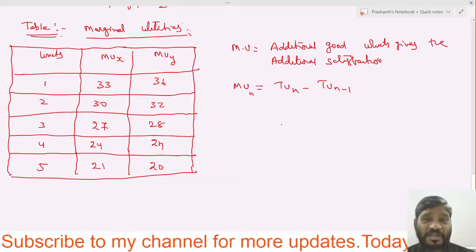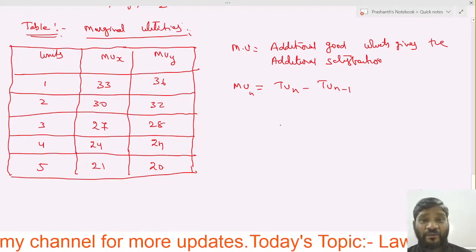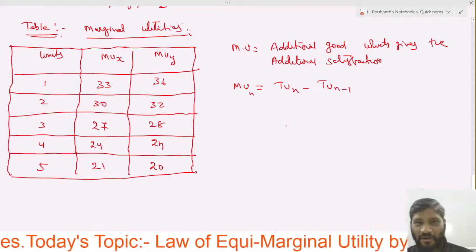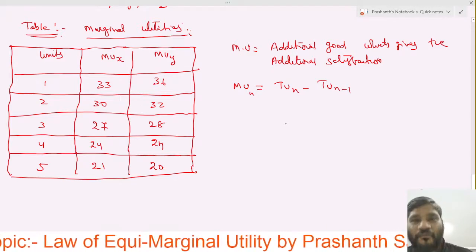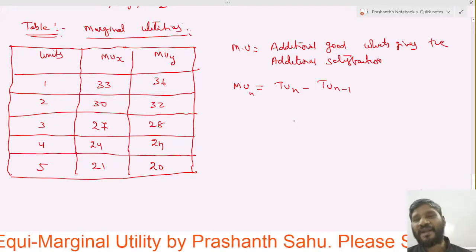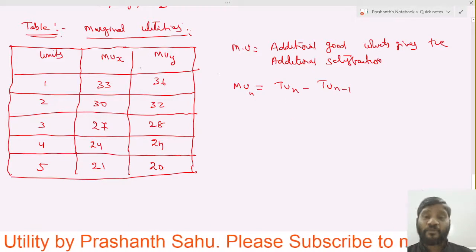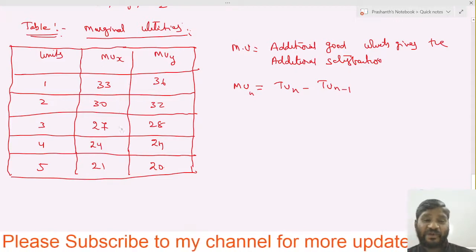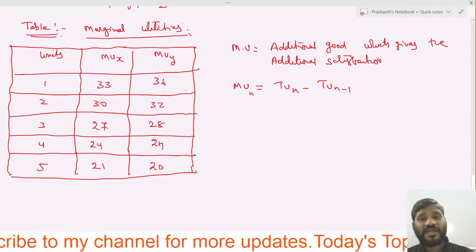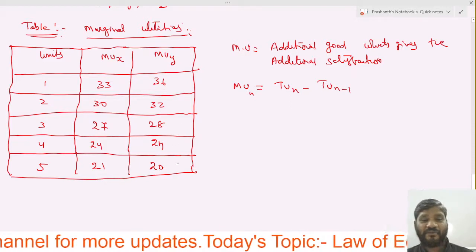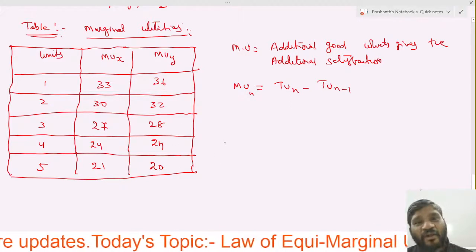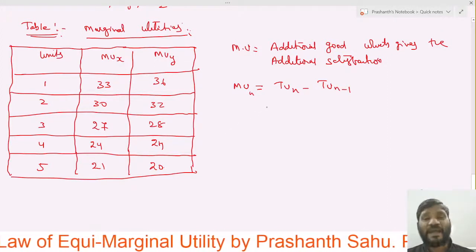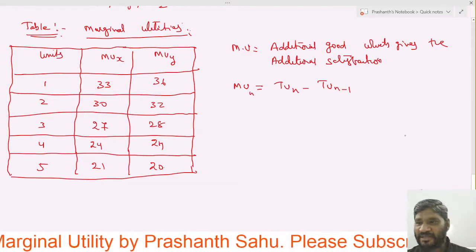In the law of diminishing marginal utility, we have calculated it. When we calculated, we got the marginal utilities, right? Check out that video to understand the law of diminishing marginal utility better. After calculating, we got the marginal utility MUX as 33, 30, 27, 24, 21, as well as MUY as 36, 32, 28, 24, and 20. We got this with the help of TUn minus TUn-1. Is it clear?